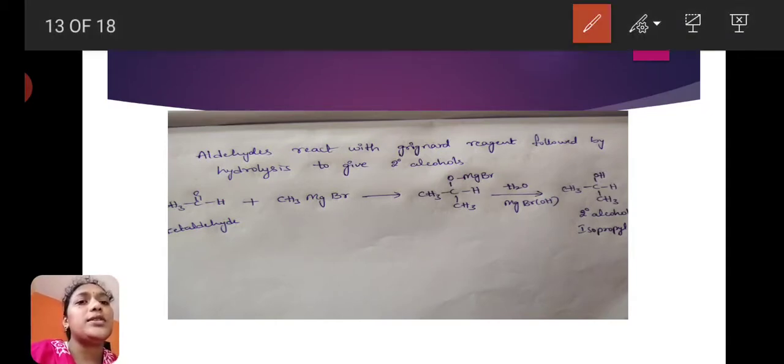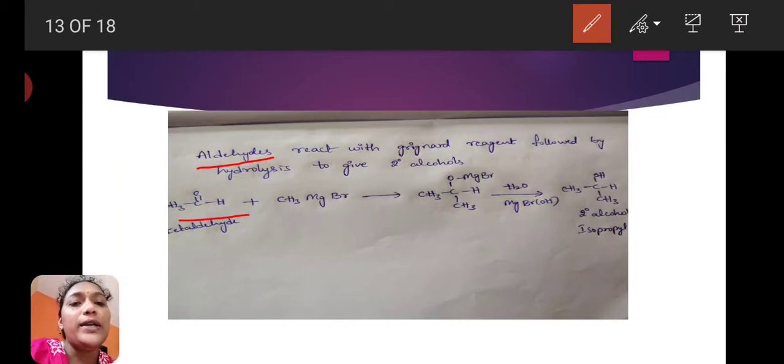Next is the aldehydes reaction. Aldehydes react with a Grignard reagent followed by hydrolysis to give secondary alcohols.